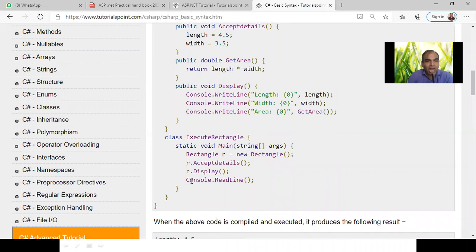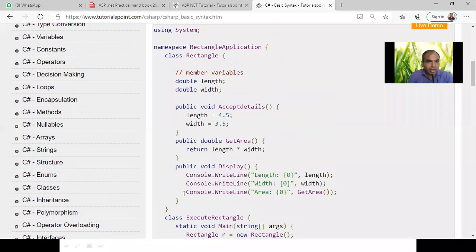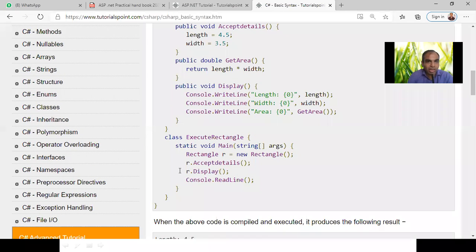And after that, you know that we have to hold the screen and we have to read the input line. So that's why Console dot ReadLine, just like your getch. This is the whole program. Now you understood about that? Then we are closing the curly bracket, and then after that, this curly bracket we are using here in the class files.